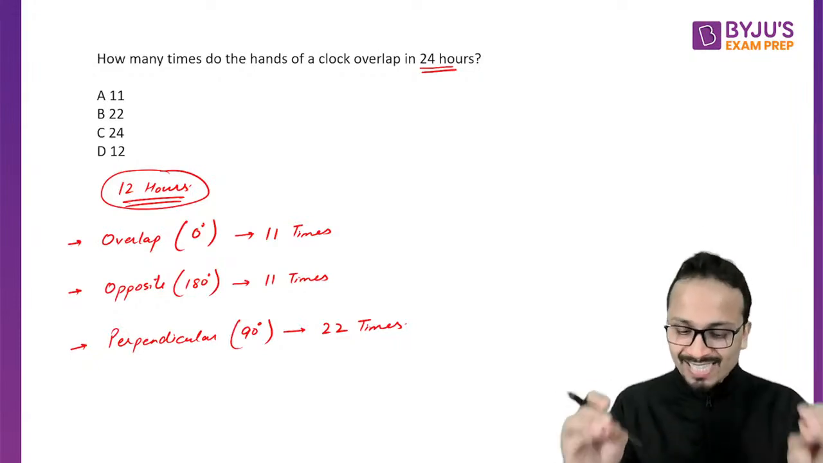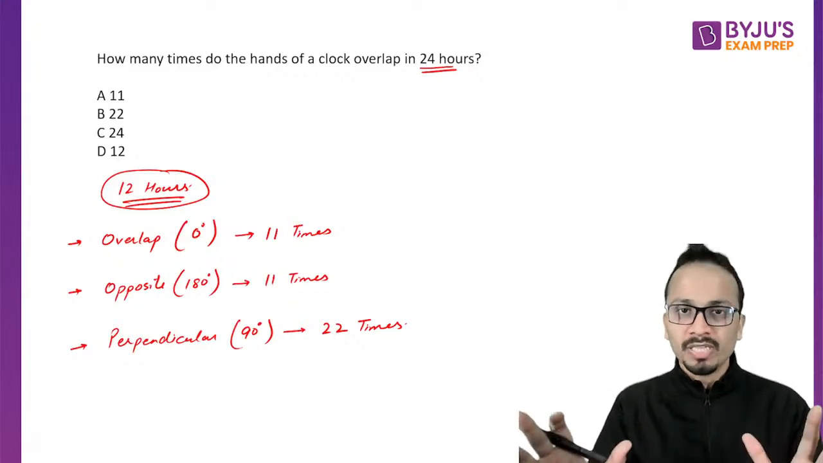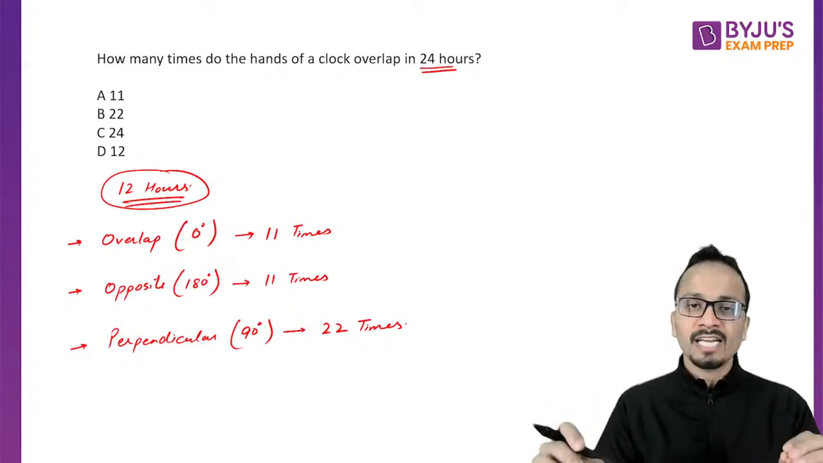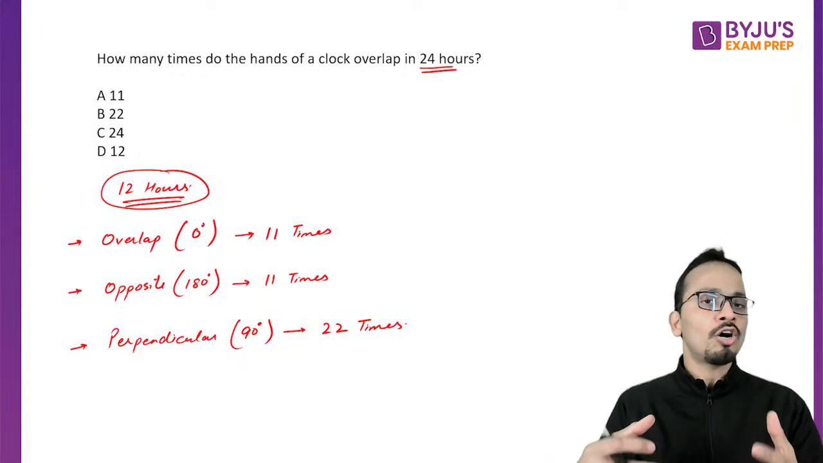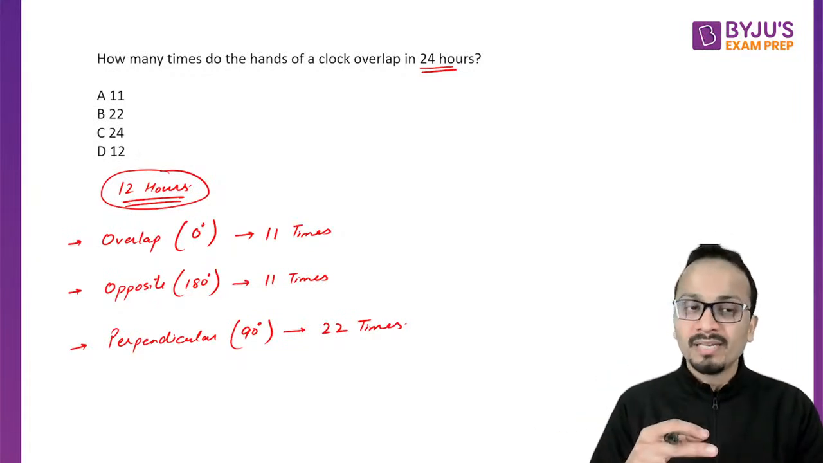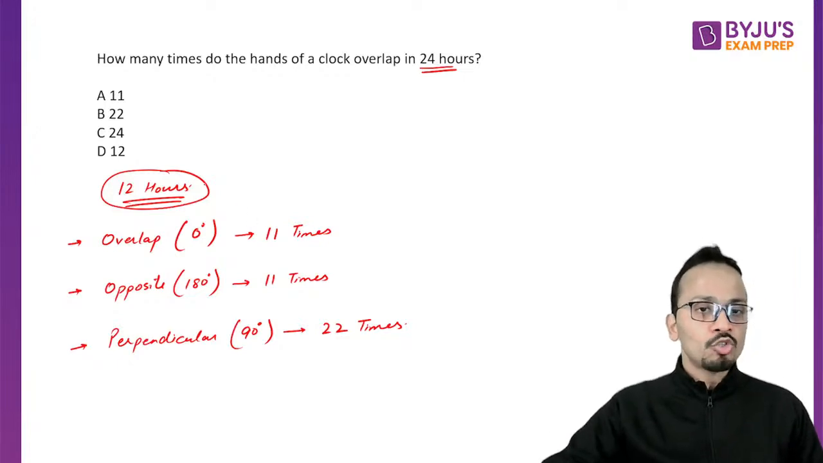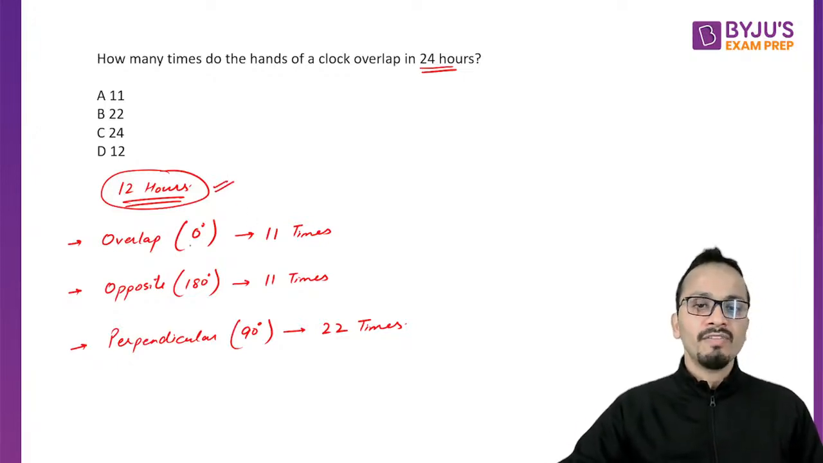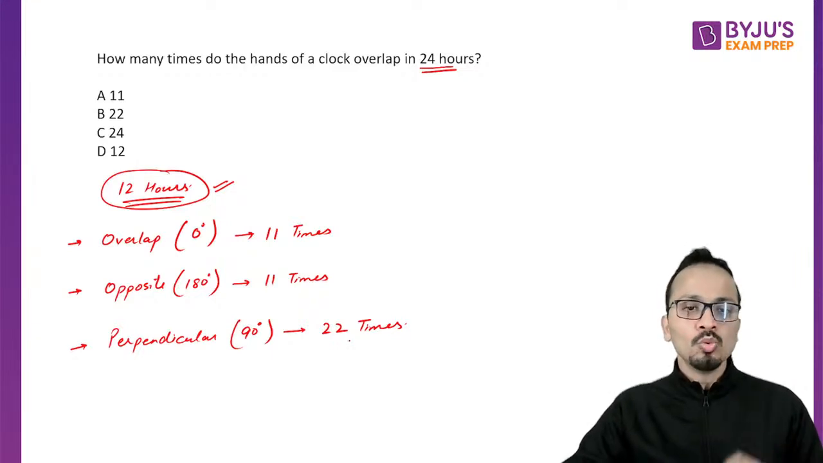Deepak, questions based on the second hand will not be there. They don't consider the second hand when it comes to clock questions; they will only consider the hour hand and the minute hand. So in 12 consecutive hours, they will overlap 11 times, they will be opposite to each other 11 times, and they will be perpendicular to each other a total of 22 times.